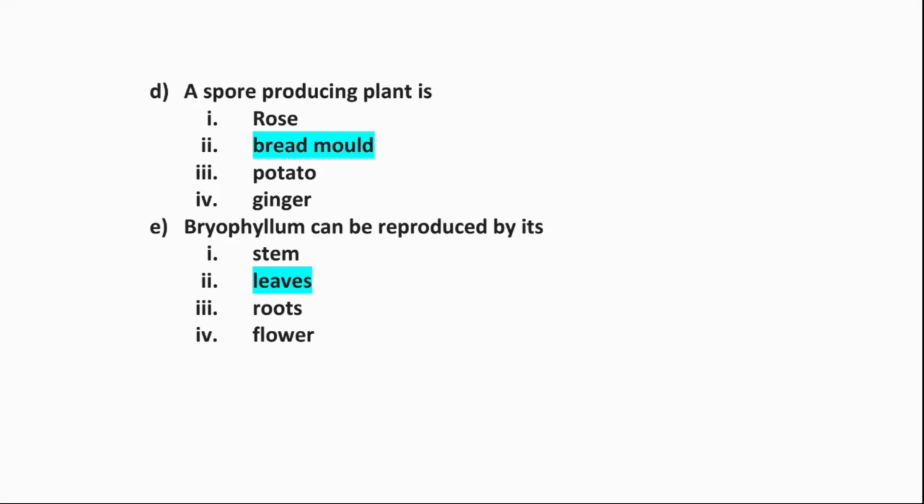E. Bryophyllum can be reproduced by its option 1, stem, option 2, leaves, option 3, roots, option 4, flower. Correct answer is option 2, leaves.